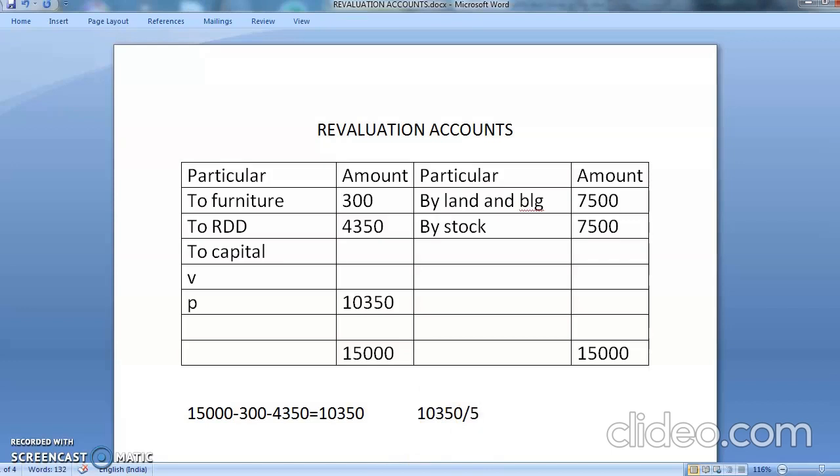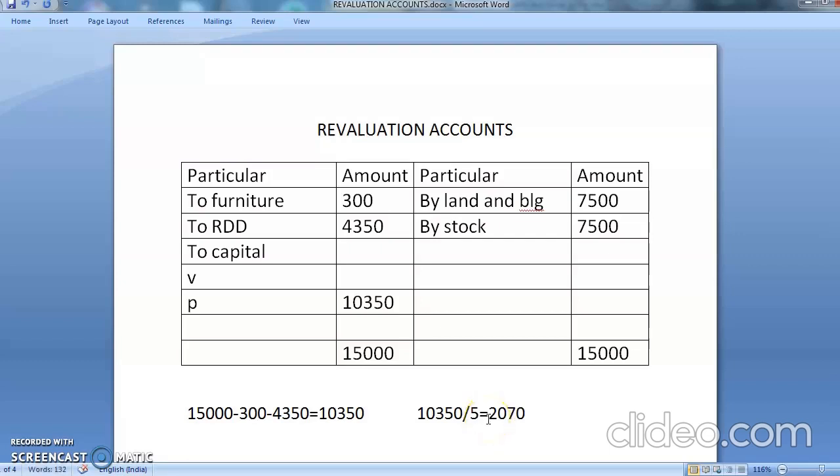See, you are not going to just listen to it. You will be doing calculation along with me. Come on, do it. 10,350. Come on fast. 10,350 divided by 5. It comes to, what is the answer? 2070. So my first partner,